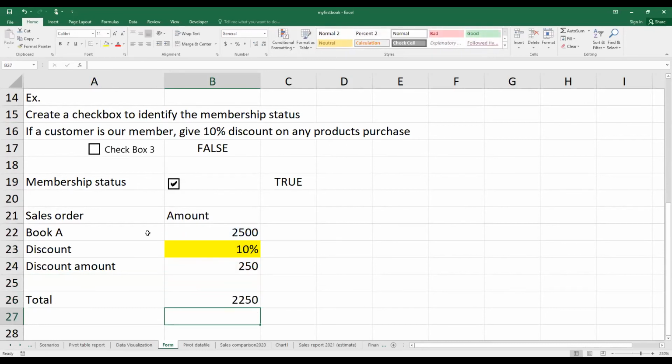So you can see that in here. Assume that I just uncheck the membership status. The total will be changed to 2,500 straight away. This is an example of using the checkbox.